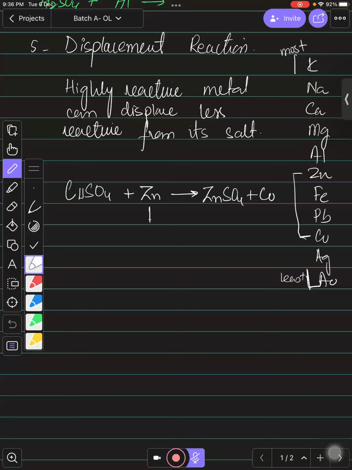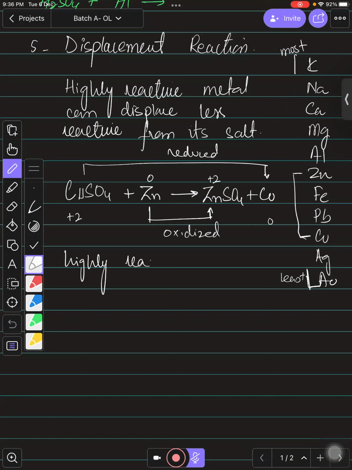So you can see this, zinc was alone before, now it loses its electrons and gets oxidized. So you can even see this equation in this way: zinc is oxidized, from 0 to 2+, okay? And here copper was 2+ before and now it becomes 0. So copper, the less reactive one, became reduced. So you can even say that a highly reactive metal can reduce the less reactive metal.